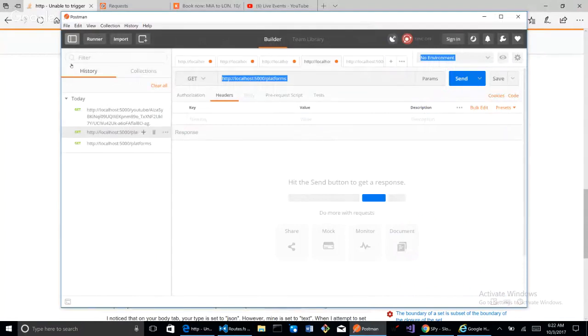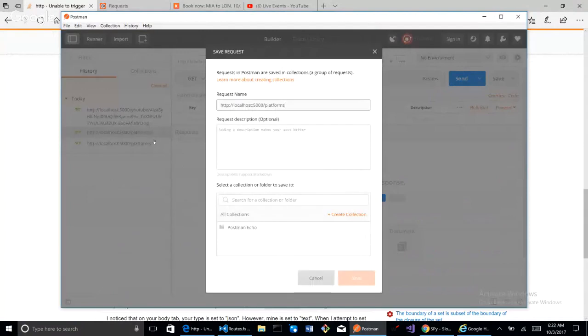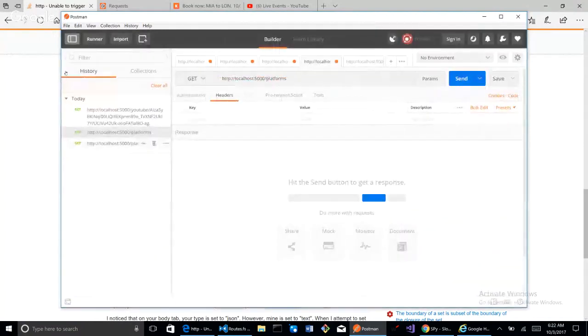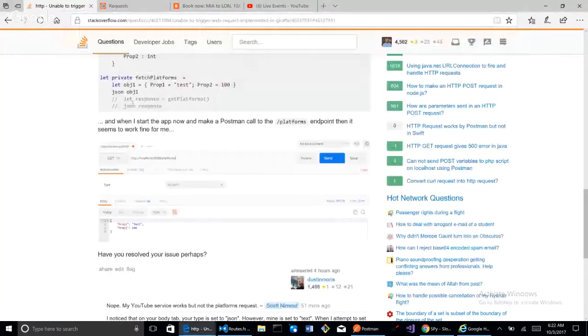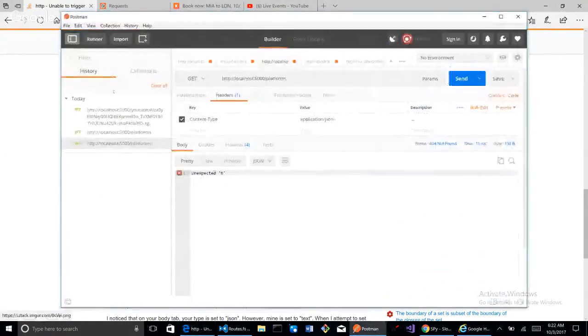So what's this right here? Come here. If I go here and I select JSON, just like I see on his, then I get this unexpected end. I don't know what that means. I don't understand this stuff.